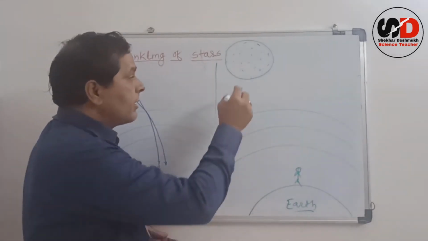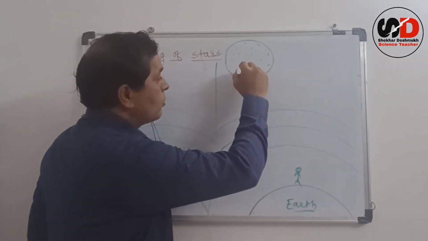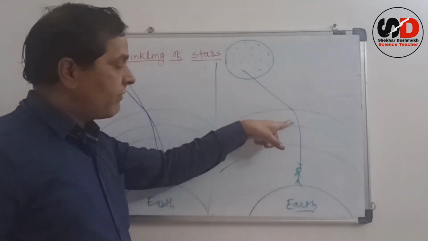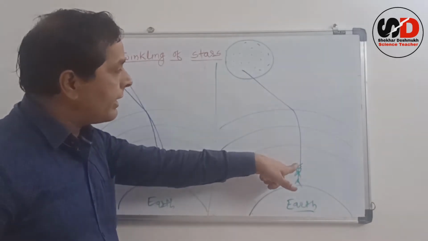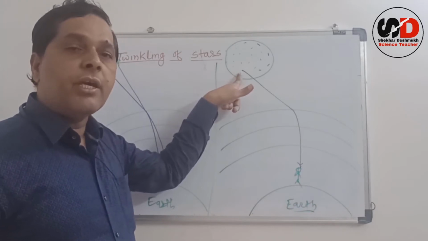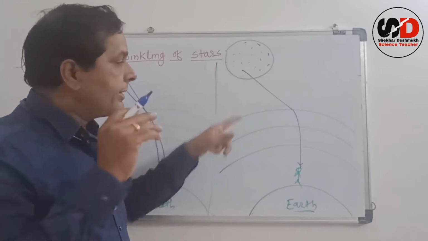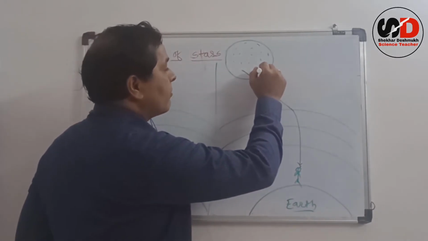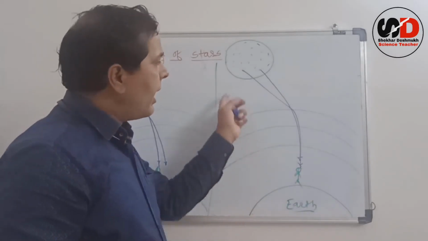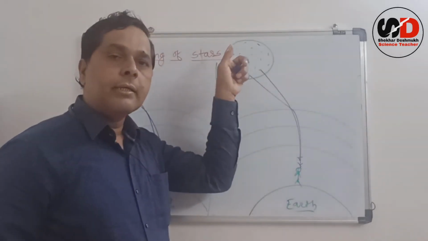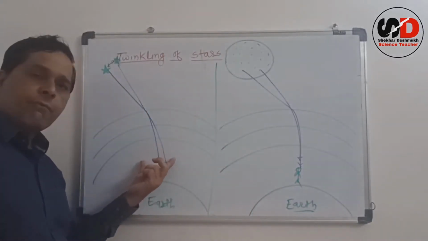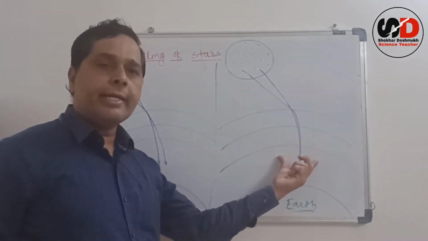If the light is coming to us through this point, due to refraction of light, it bends continuously. Suppose the light is reaching us, so the light coming from this point, if it is dim, at the same time the light coming from this point may be more. In that case, the average light coming from the planet always remains the same. Second point, the points which we have taken here, similar points we are taking here also.